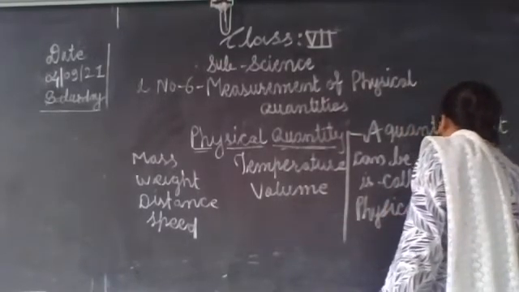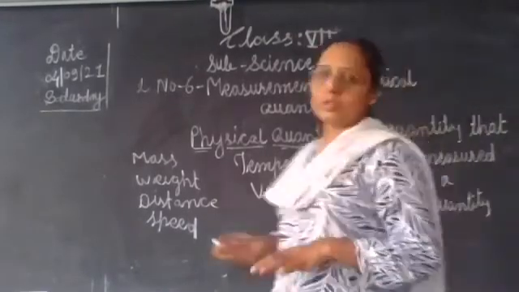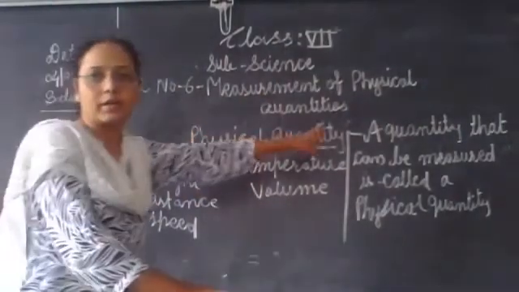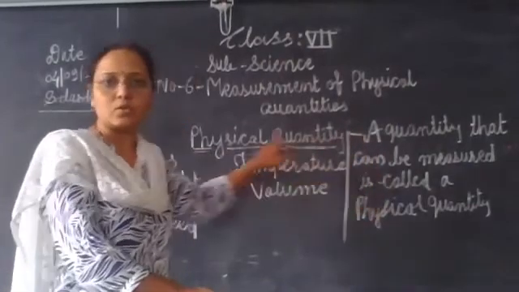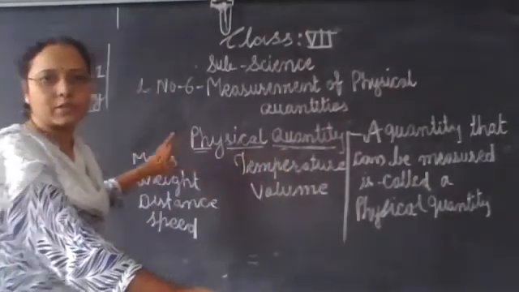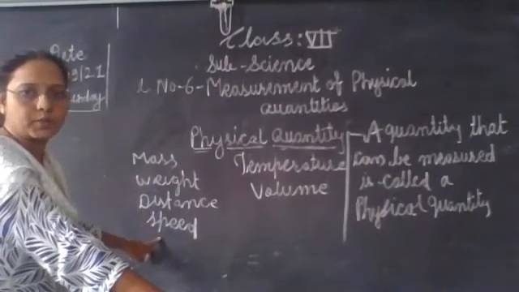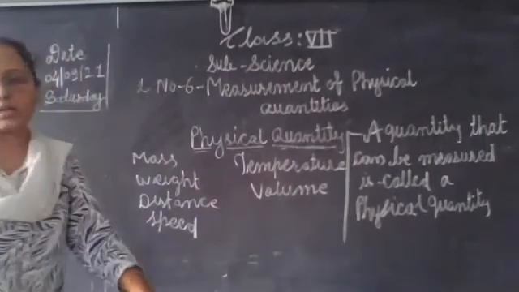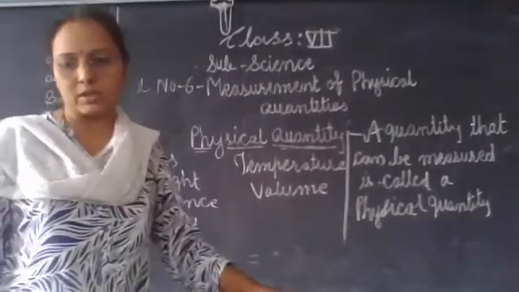Okay. So these are physical quantities, the quantity that can be measured, means जो भी quantity we can measure. So these quantities are physical quantities. What are the examples of physical quantity? Mass, weight, distance, speed, temperature, volume. These are some examples of physical quantity.